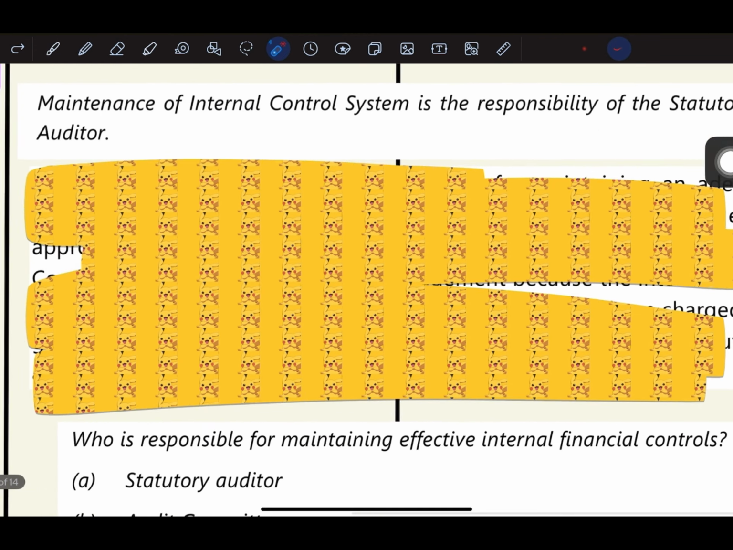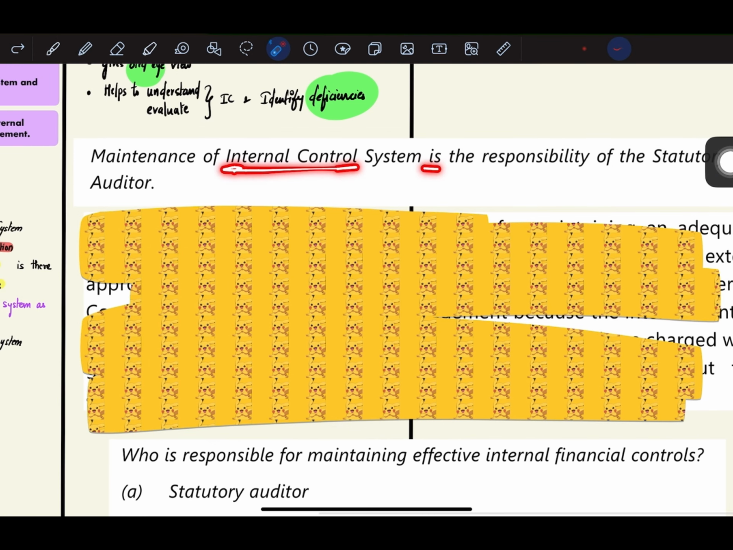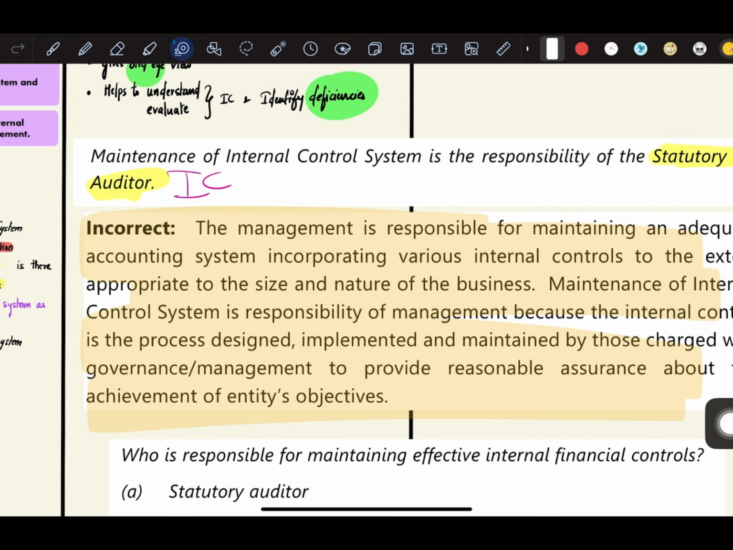So we have completed internal control. Now there are two small questions. The first one is: maintenance of internal control system is a responsibility of the statutory auditor? No, the maintenance of internal control system is a responsibility of the management. So this is an incorrect statement, and this is the answer. Management is responsible for maintaining an adequate accounting system and incorporating various internal controls.